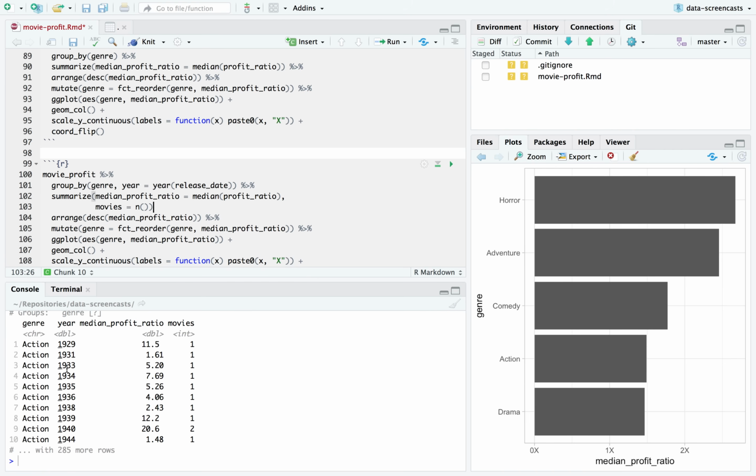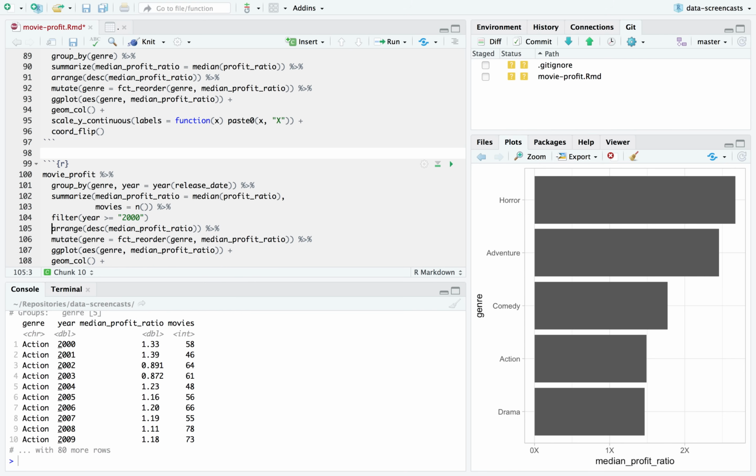So I can tell I'm not going to get anything out of knowing that the one action movie released in 1934. It's not useful here. I could filter for years greater than, let's look at the new millennium. Only movies since 2000. Most genre year combinations in this aggregation had, all the action ones have at least 40, 50 movies. I feel better about that.